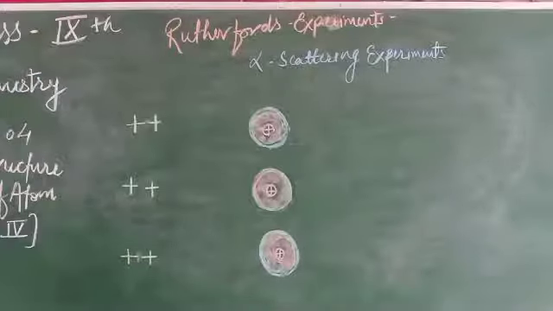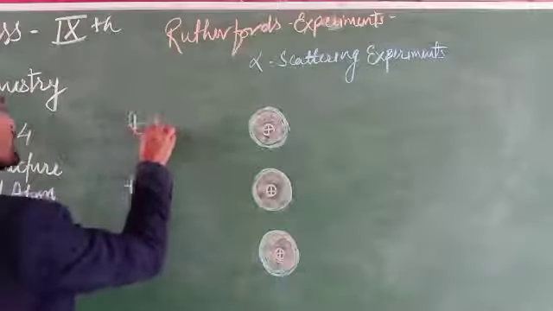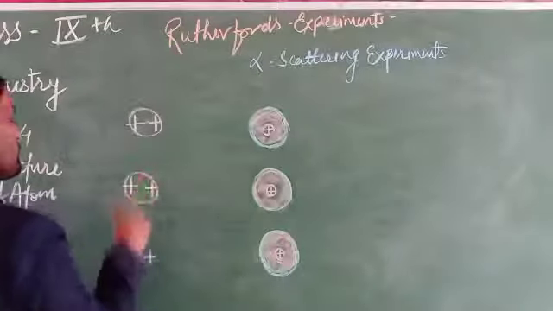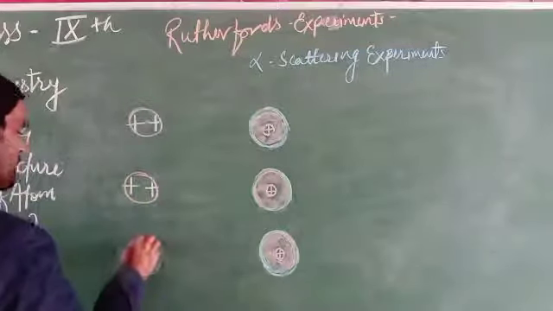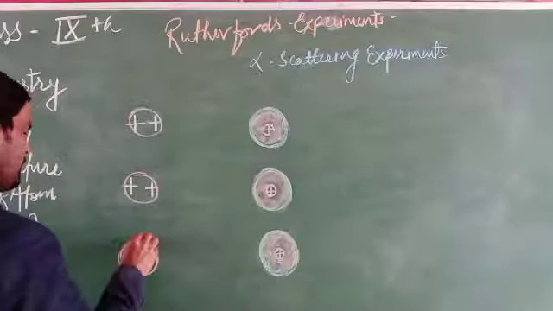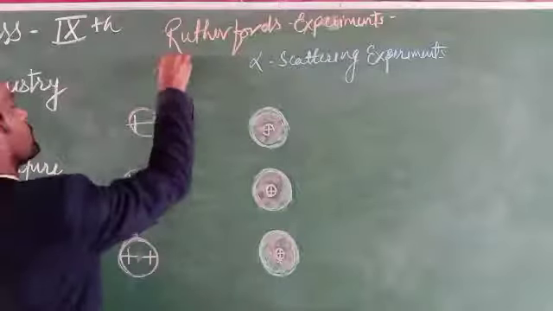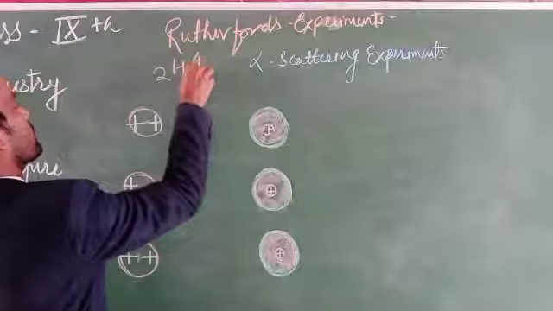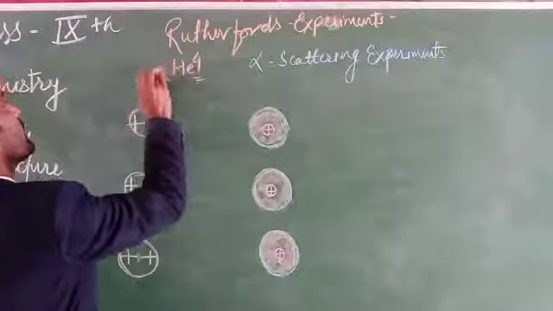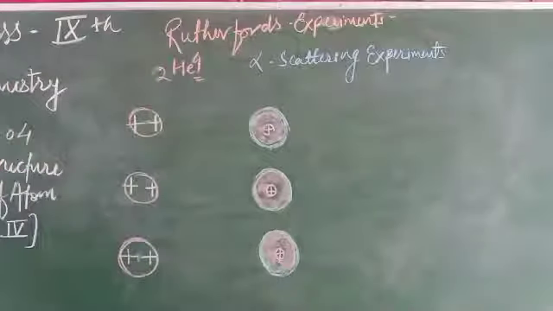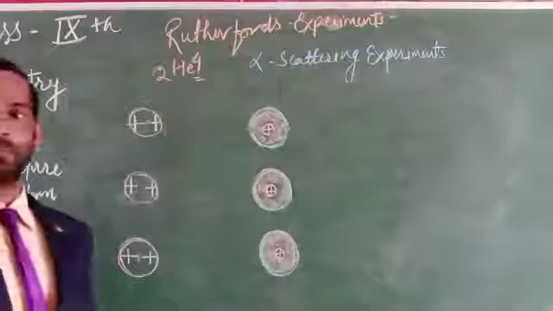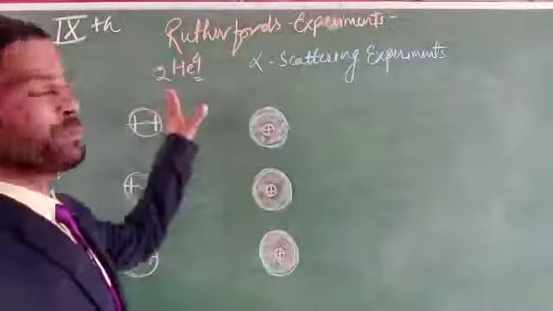Why? Because they contain positive charges. As we know, this is 2He4. It has mass 4, but the number of charges is 2. So the charge is 2.